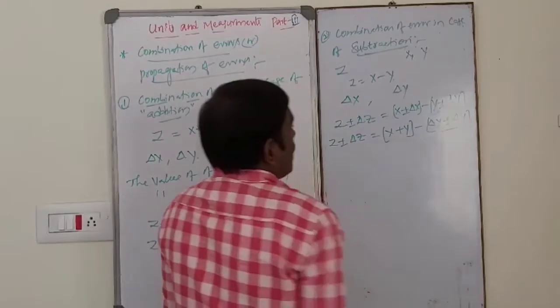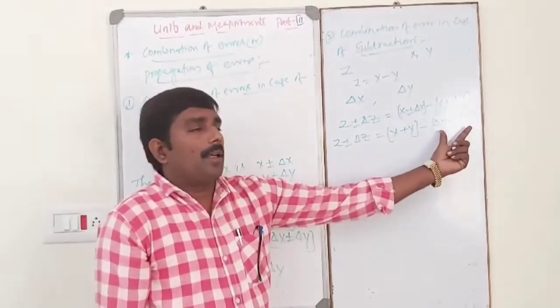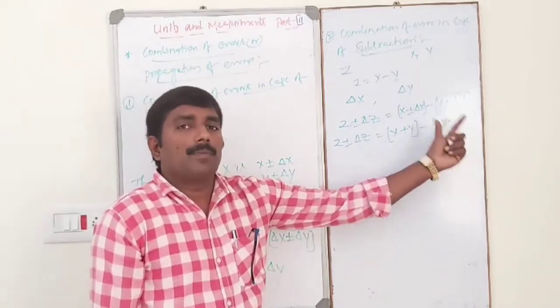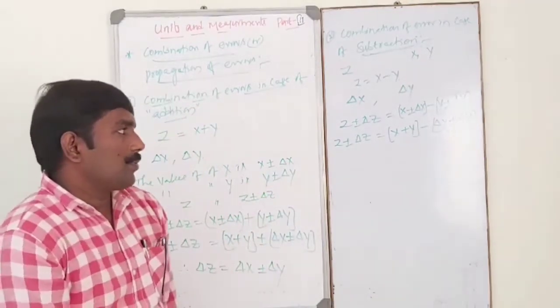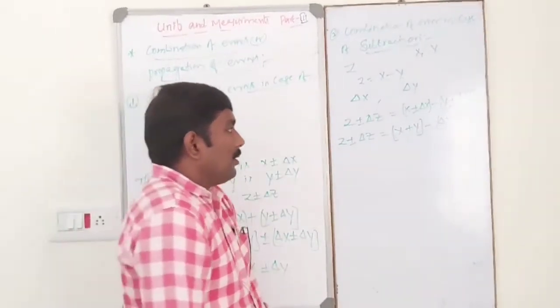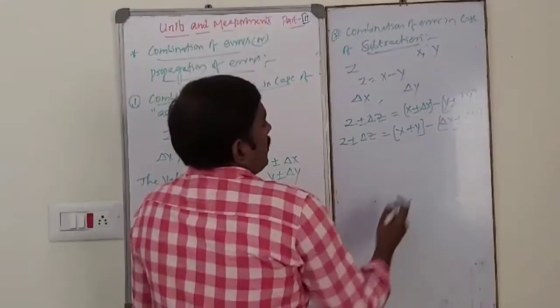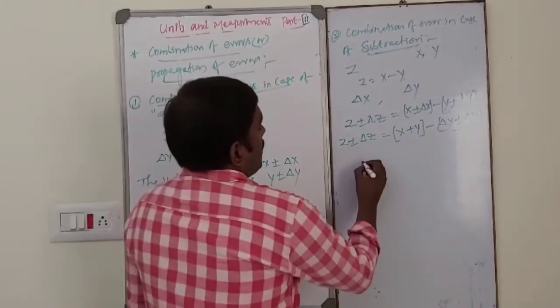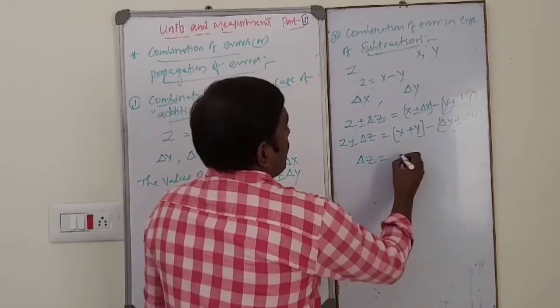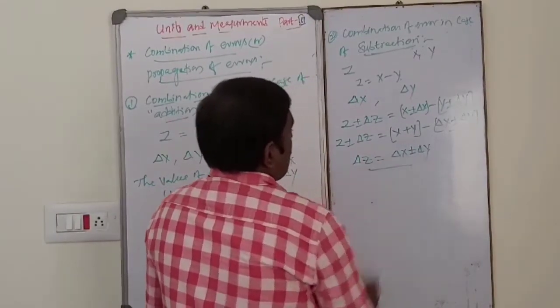See, dear students, please remember it. In this case, the total error, the absolute error, is always positive, not a negative sign. Always positive. Then the error in Z, delta Z, is equal to delta x plus delta y.